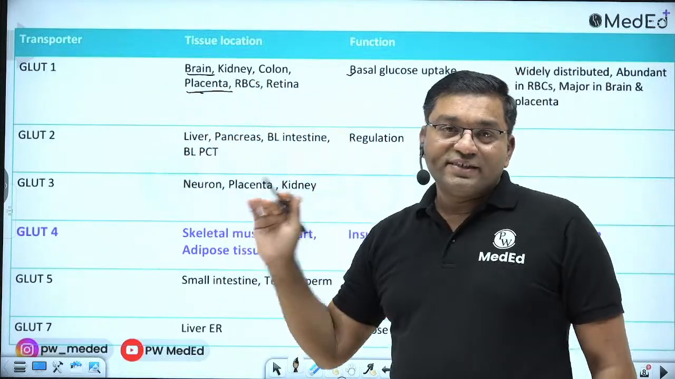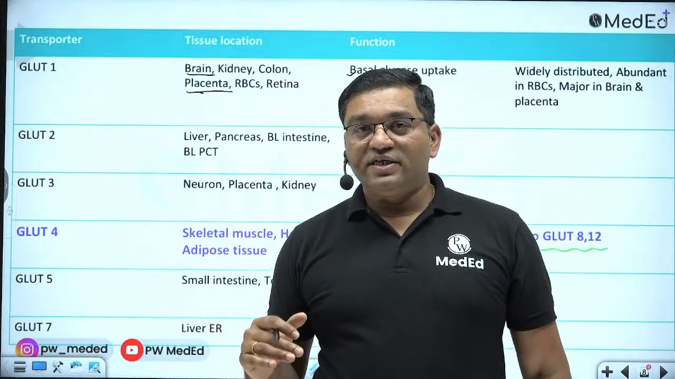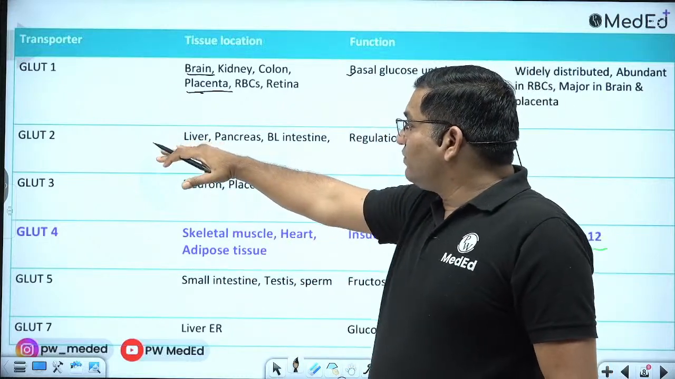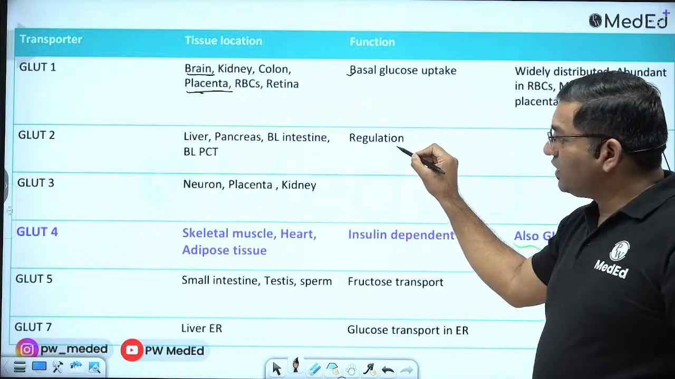Then GLUT2, it is again important because it is present on the basolateral surface of the intestinal cell, and also in the renal tubule. Also, it is on the liver sinusoidal surface and beta cells of the pancreas. It is important for regulation of blood glucose.